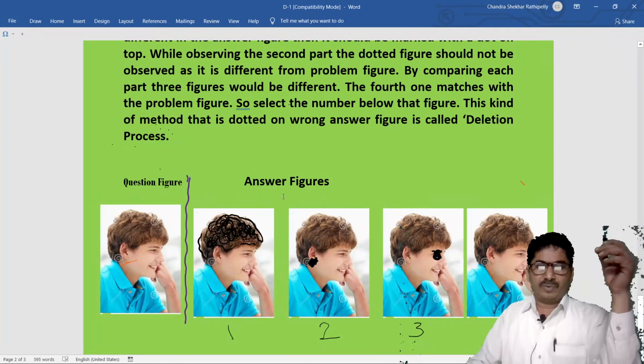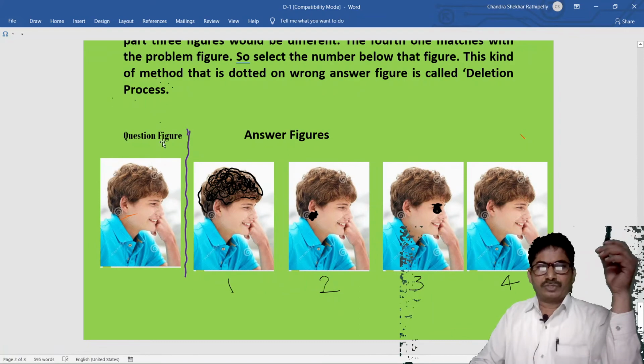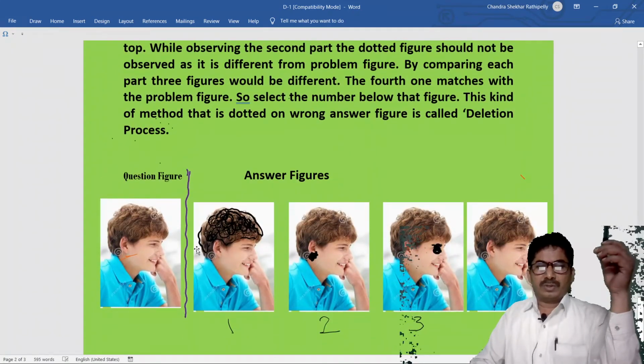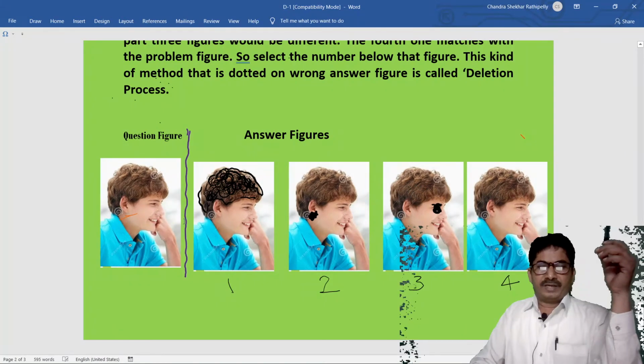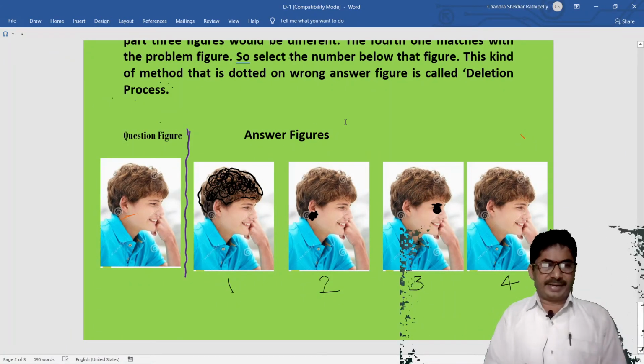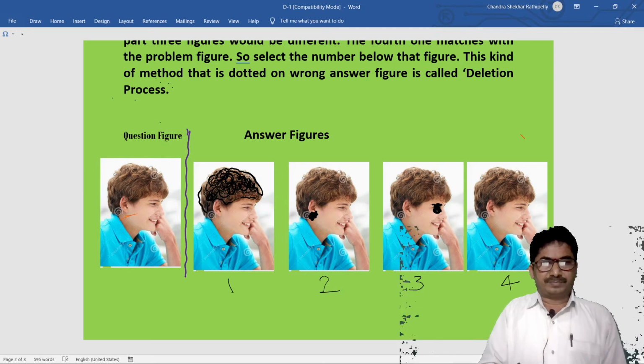Let us see one more example to understand clearly. Question figure, answer figures. To identify the answer, first we have to observe the edges of this question figure and the answer figures. This is the 8. Here it is a black 8, so this is not the correct option.